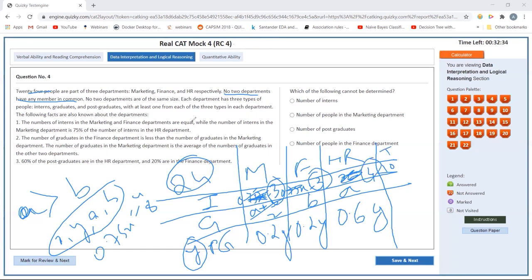Okay, which of the following cannot be determined? The last option is none of the above. So definitely there is something that I will not be able to conclude. All the values cannot be filled definitely in this sum.